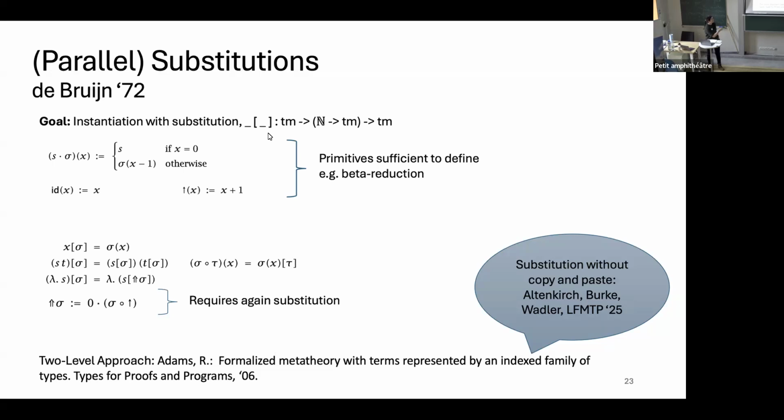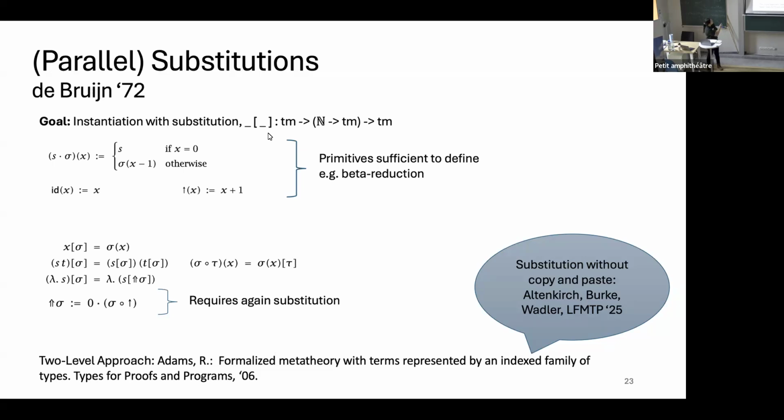And we will use some primitives on how to define the substitutions. These are primitives which are known before in type theory, or have also been used, for example, in the sigma calculus. And these primitives are first sufficient to go under a binder and talk about the scope change. And second, they are sufficient, for example, to define something like beta reduction. So we can use them as the usual programming primitives we want to use.